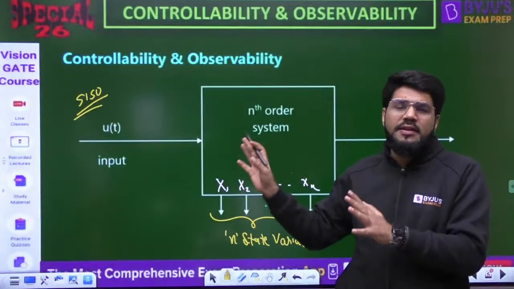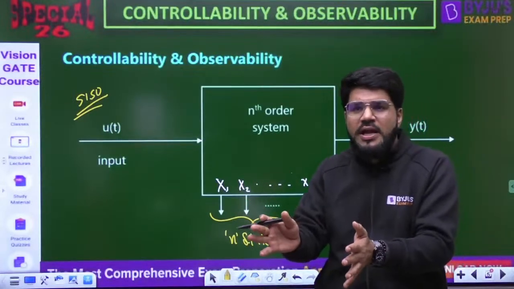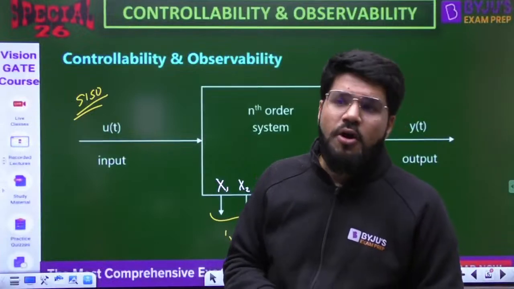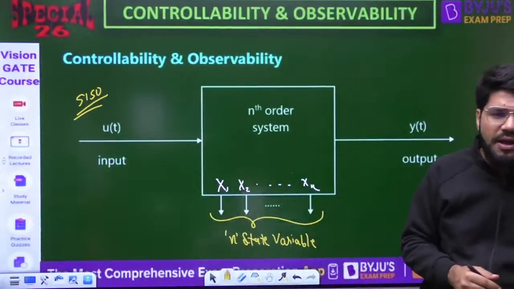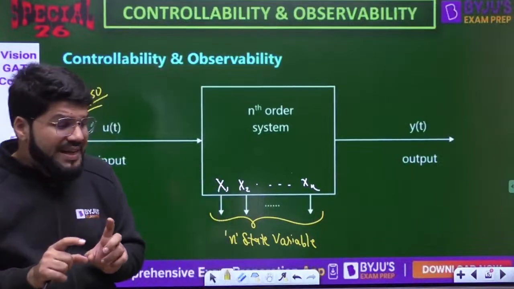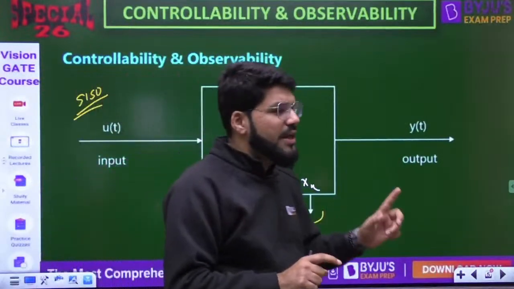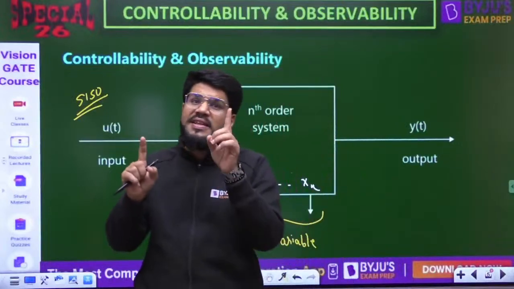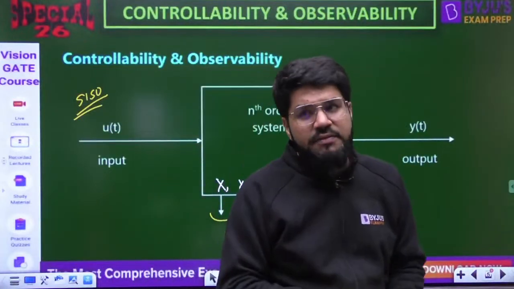This special 26 is targeting the 26 most expected topics from where questions can be coming up in the upcoming GATE exam. So I'm specifically touching controllability and observability. And the next area that I'm going to touch in the next class would be the solution of the state space model, where the concepts related to the state transition matrix will come. That is again very important.